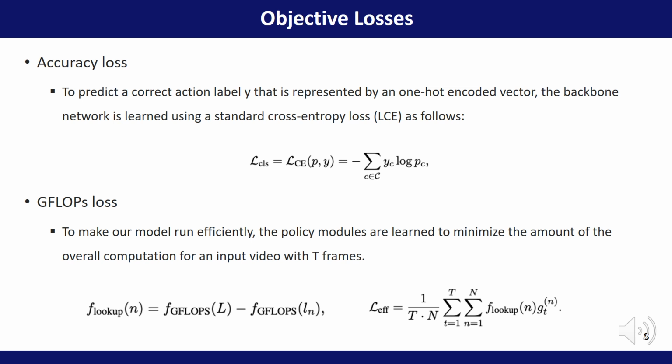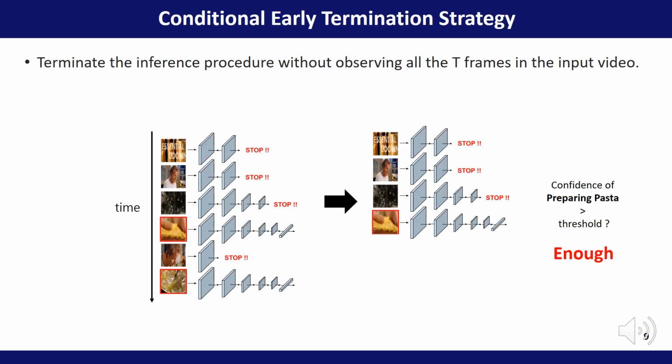These are the two important losses we used in our model. For one, the cross-entropy loss, LCE, was used for prediction. In addition, we adopted a GFLOPs loss to train the policy model to make efficient choices. When selecting forward at each stage, the expected GFLOPs loss is prepared in advance as a lookup table and used in the running process. For example, if the policy model chooses to forward a frame that is unnecessary for prediction, the accuracy loss and GFLOPs loss will increase, and it will learn to stop the frame.